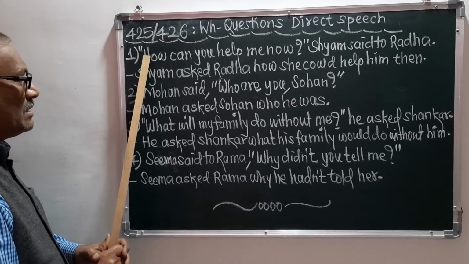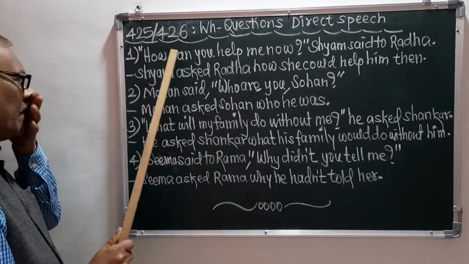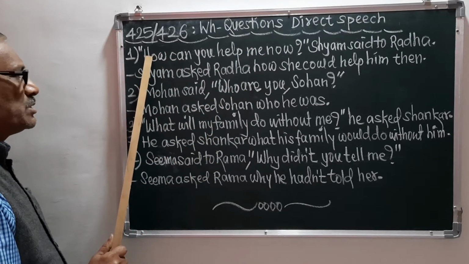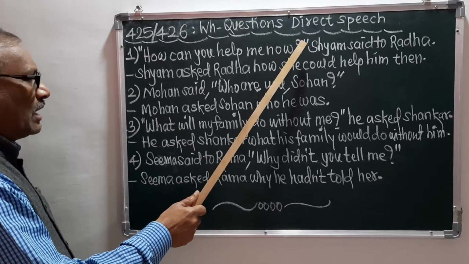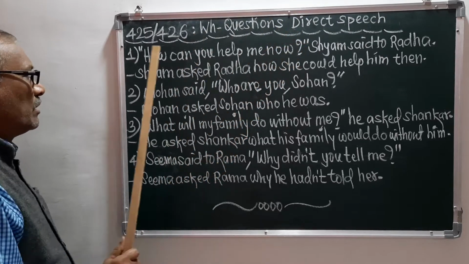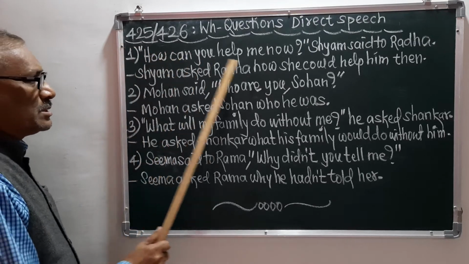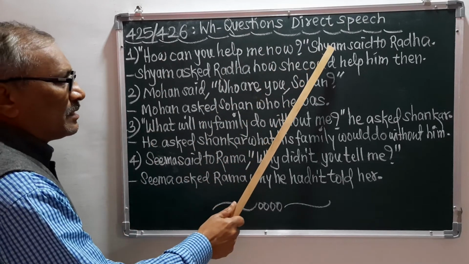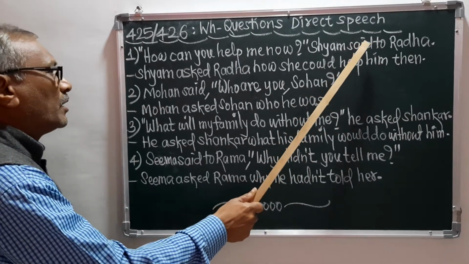And this is: how can you help me now? This is the direct speech. Remember, this direct speech starts with how, there is a question mark, and the inverted comma is closed. So this is the direct speech part. And Shyam said to Radha is the reporting verb part.